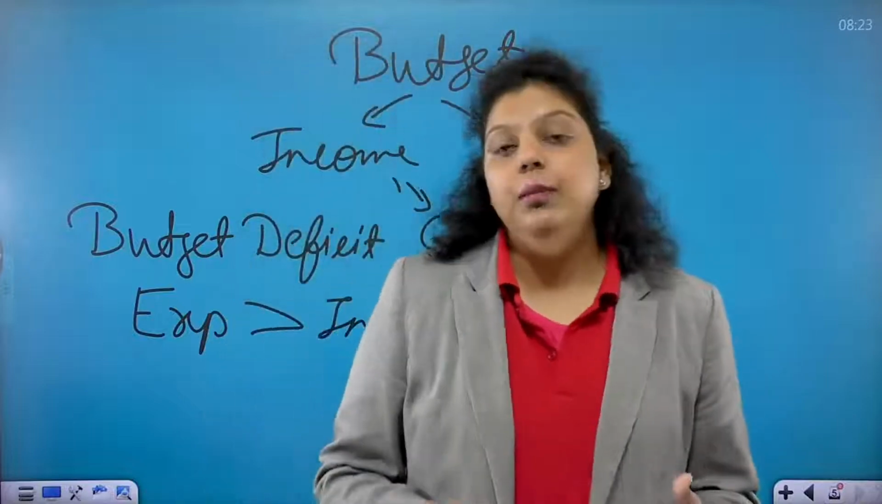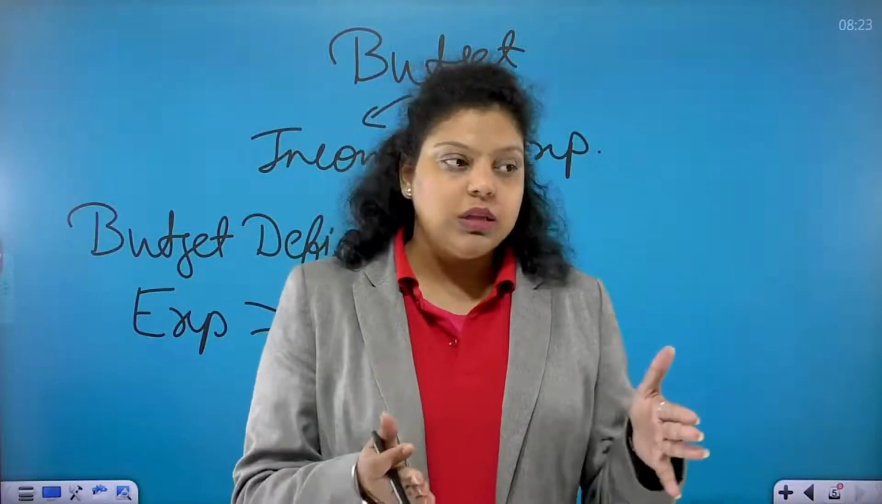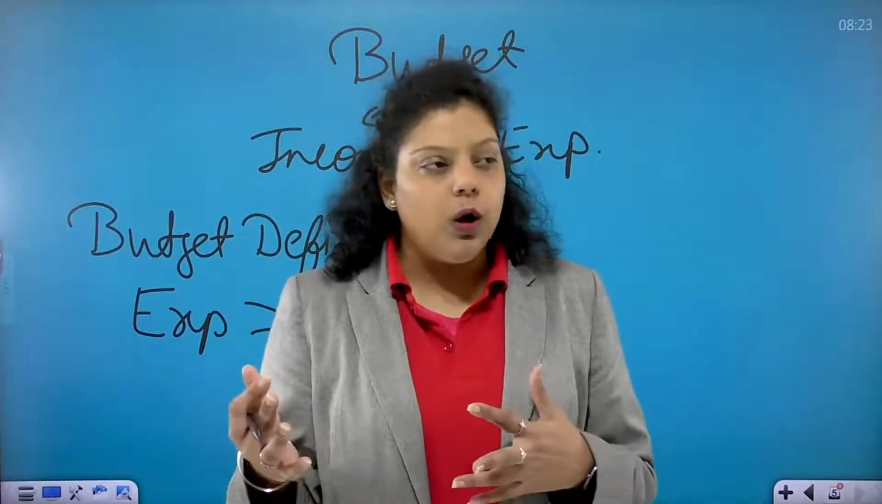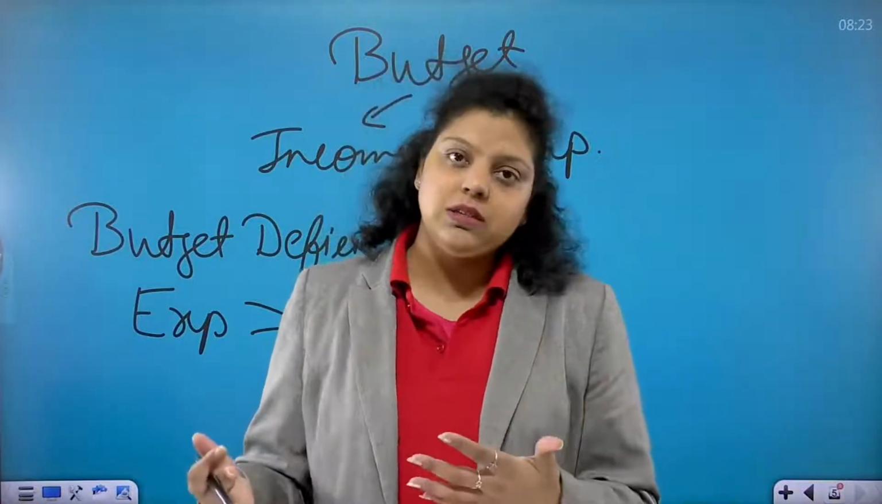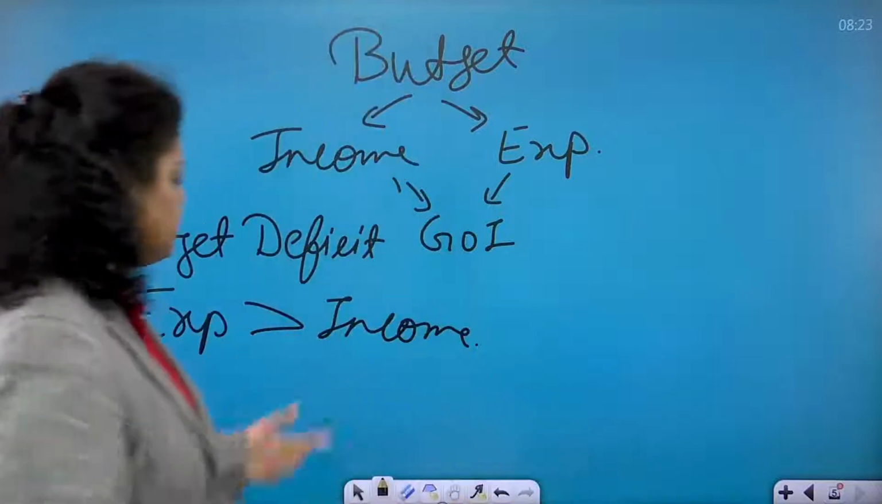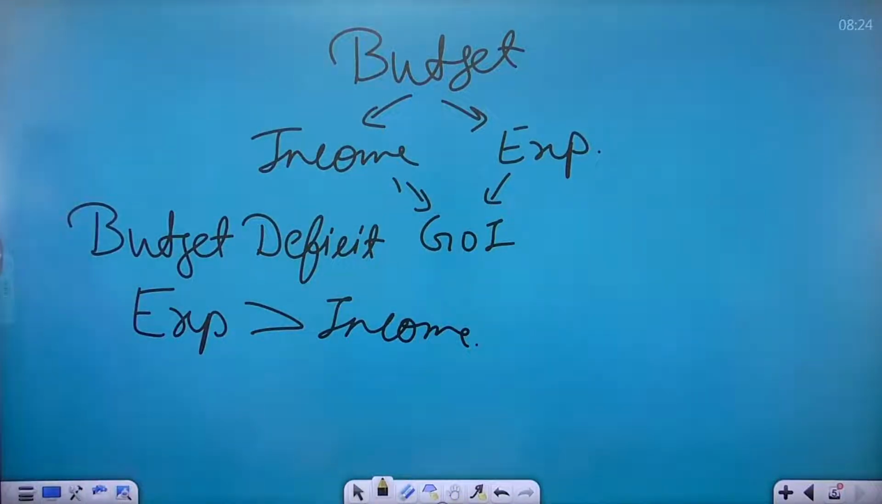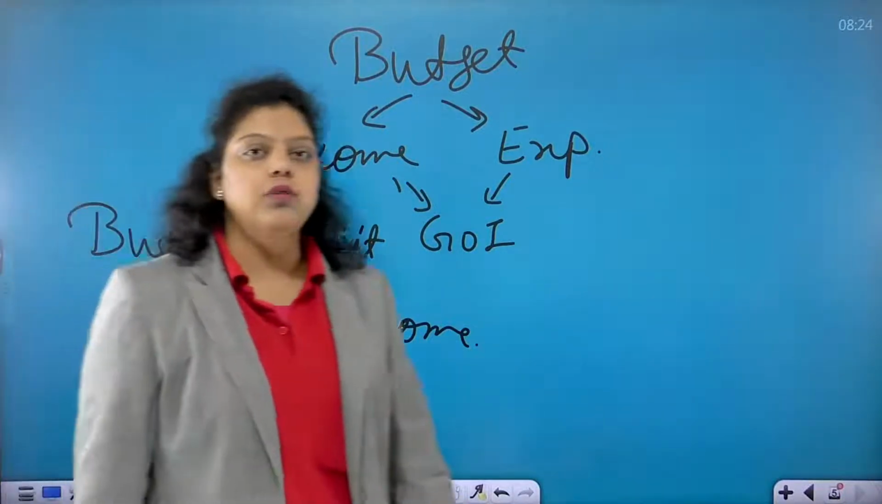Expenditure: the government is doing expenditure on what? On public welfare, social welfare schemes, on infrastructure, etc. The government is doing expenditure on these kinds of things. So expenditure is more than the income. Now what happens? Will the government stop working?